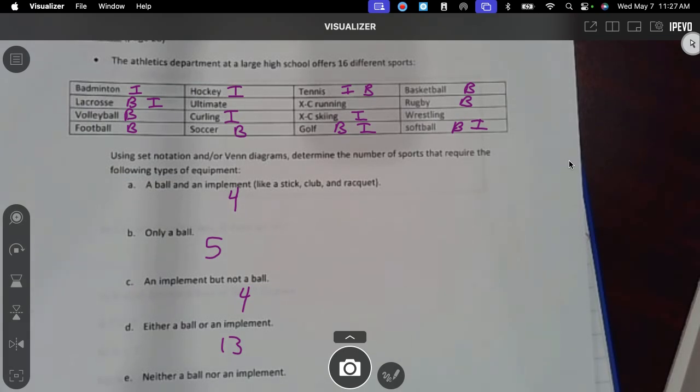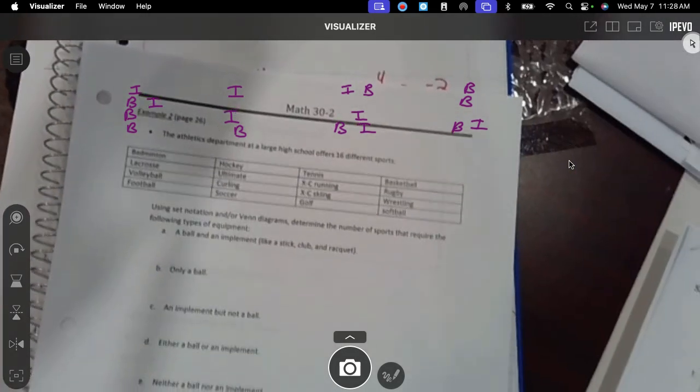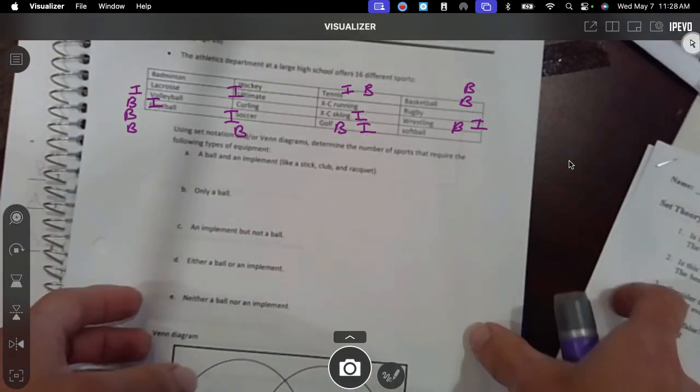Let me look and see. Oh wait, let me finish this though. I'm going to erase these, y'all. What did y'all get? What's next? Neither a ball, I got 2. Oh, that's 3. That's the 3 that I left. You could have put it up there. I would think ultimate, running, and wrestling. Oh, I didn't. I'll make the Venn diagram. I don't know if I would want to make it or not. It has it on the bottom. Yeah, I'm still going to draw it. This is going to mess me up now.